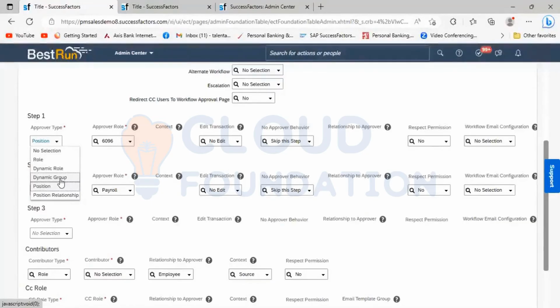Approver type and the approval role. Is it clear? Any questions? It's clear.